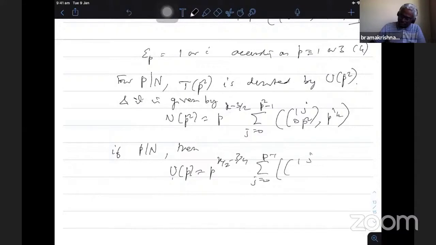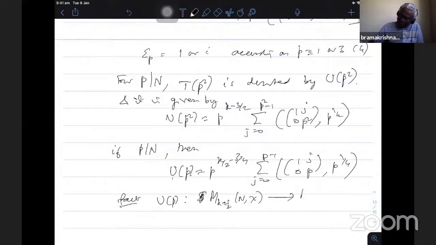This is the usual Hecke operator, with p power 1 by 4. And then one can show that U_p maps S_k, I'm writing S_k, but it is also true for M_k, M_k plus of N, chi into M_k plus of N, chi times chi_p.